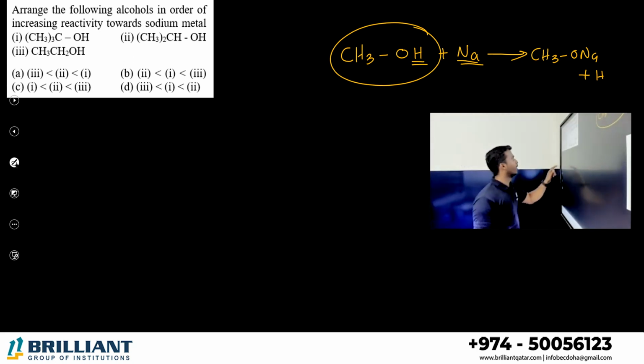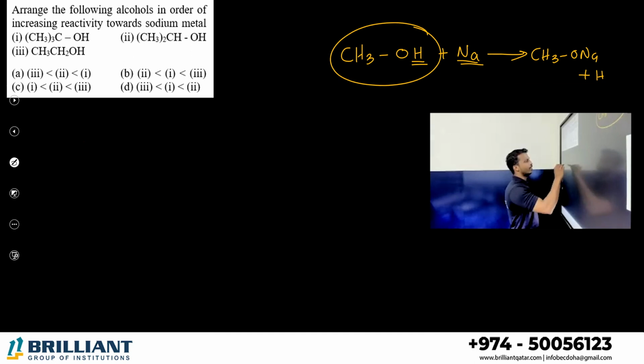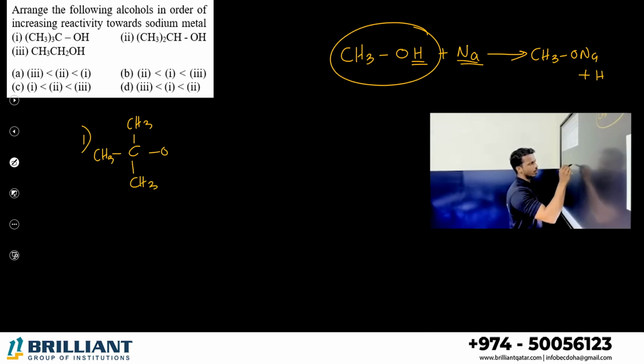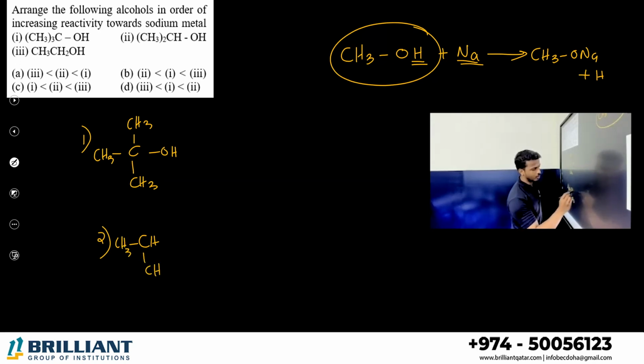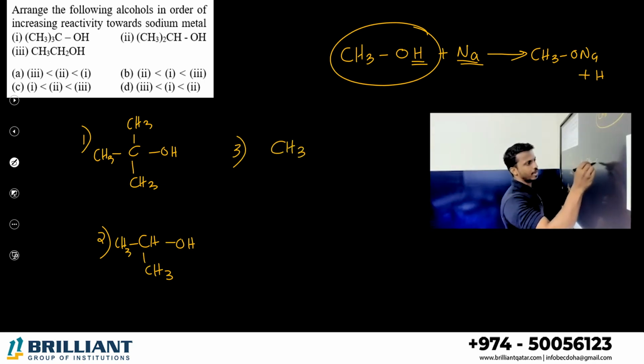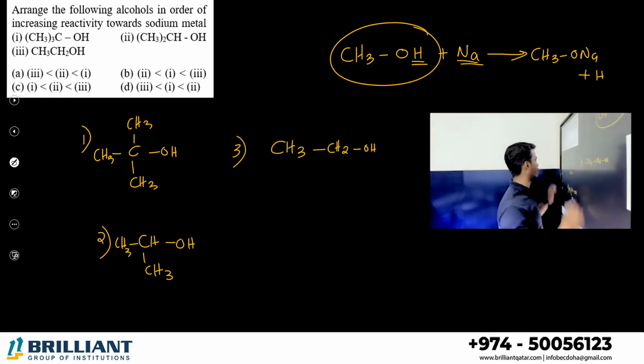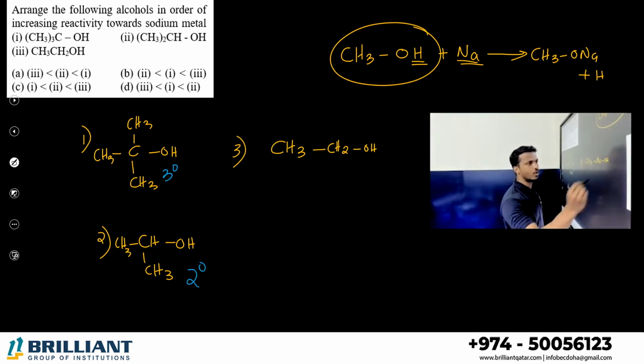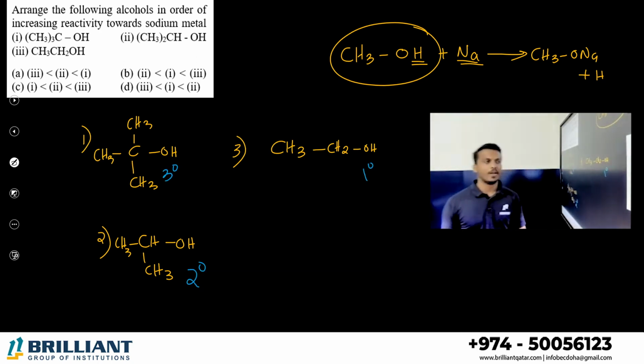Okay, let's check it. The first compound given is tertiary butyl alcohol. Let me just elaborate. Second one is isopropyl alcohol. It is a secondary alcohol. And the third one given is ethanol. It is a primary alcohol. Let me just note for your reference. This is a tertiary alcohol, this is a secondary alcohol, this is a primary alcohol. Okay, which is highly acidic in nature?